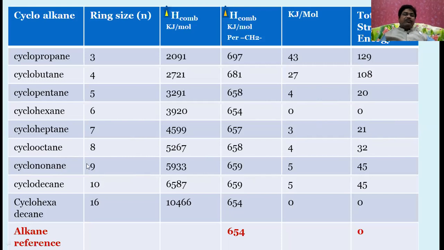Cycloheptane has 21, cyclooctane has 32, cyclononane has 45, cyclodecane has 45, and cyclohexadecane has 0. This means they have no strain energy, and the alkane reference is 654, which has 0 strain energy.